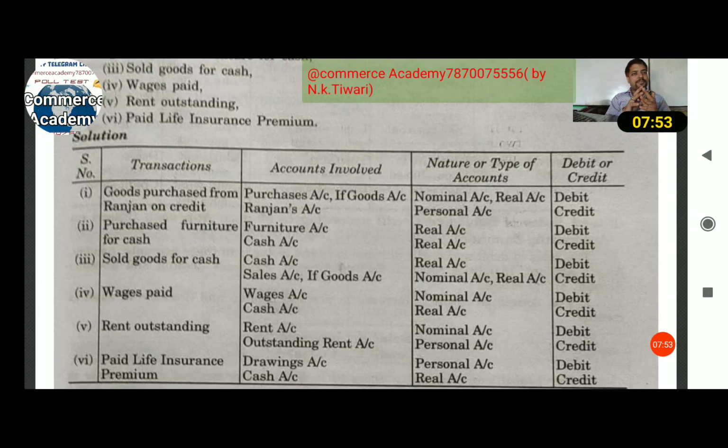So drawing is a personal account, and the premium is paid through cash, so the other item is cash. Drawing and cash are the two items. Drawing is a personal account, so drawing is debited, and cash is out to pay the premium, so cash is credited.